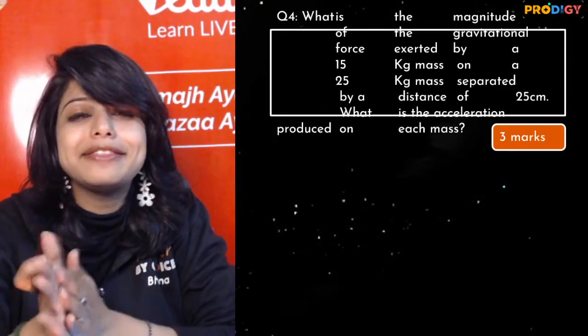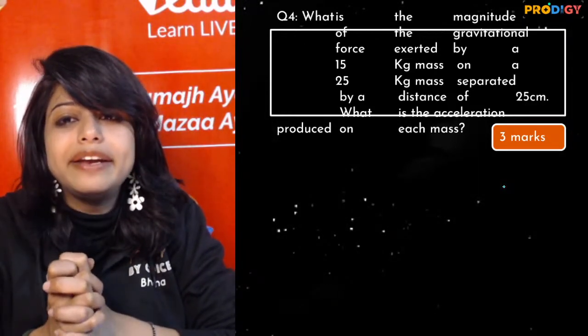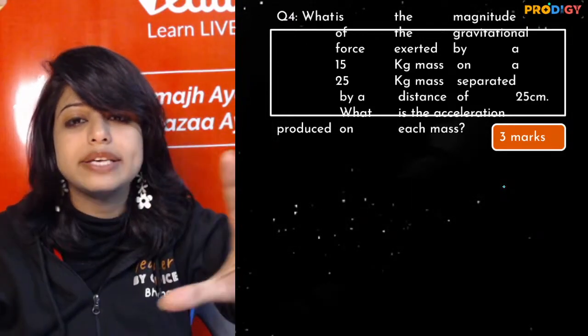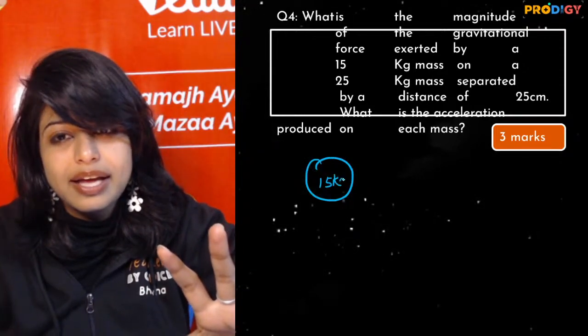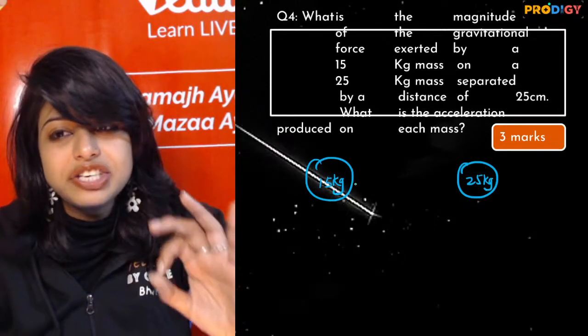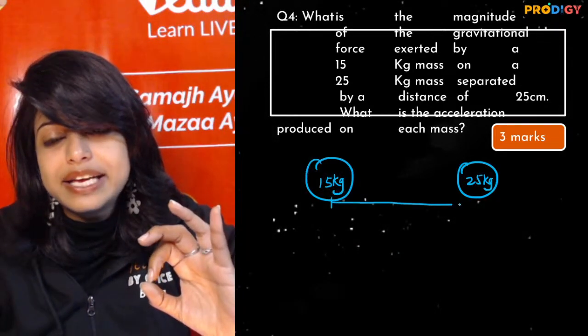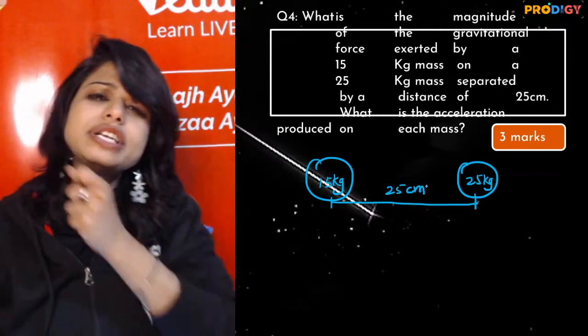Now we will move on to three markers. What is the magnitude of the gravitational force exerted by a 15 kg body and a 25 kg body which are separated by a distance of 25 centimeters? Now, why is this question a 3 marker?